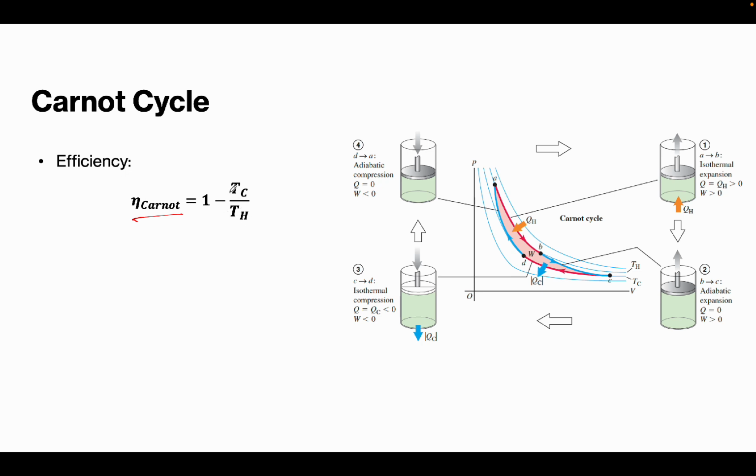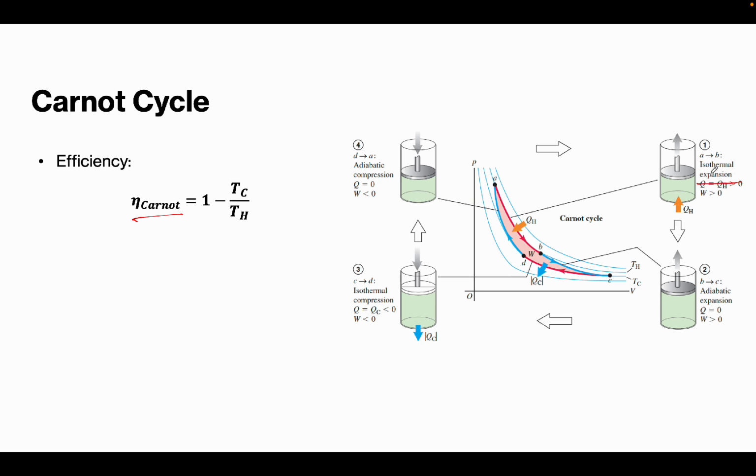Okay, now let's explain what happens here on our PV diagram sa Carnot cycle. As you can see on the figure in the right side, we have 4 processes again. Now, let's start with the first one. Again, clockwise gihapon ang direction sa ato ang processes. Okay. So, number 1, what happens here is what we call the isothermal expansion.